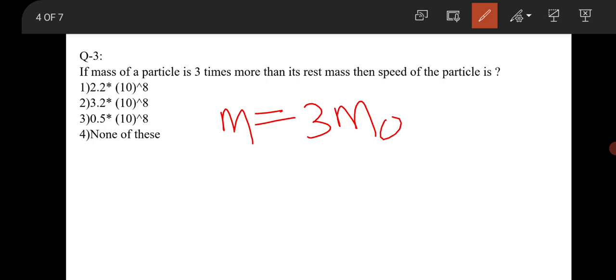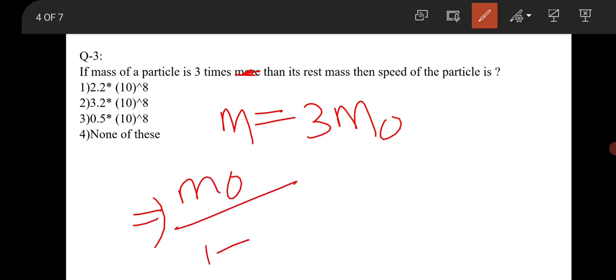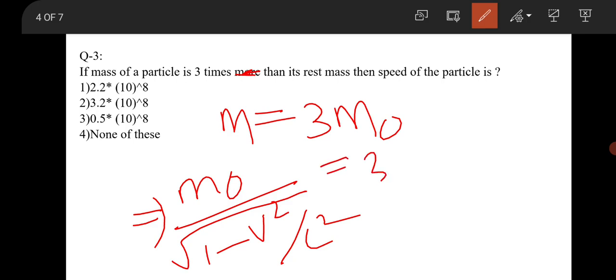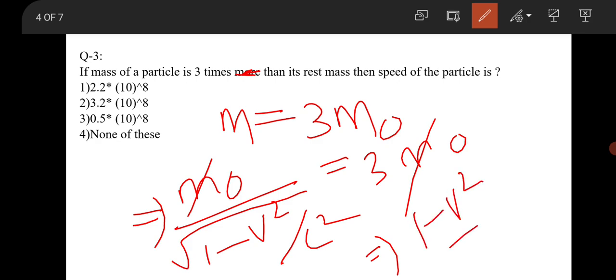Not more, it's just 3 times the rest mass. Then we can replace m by m naught divided by the square root of (1 minus v squared by c squared), and it will be 3 m naught. So m naught cancels, then 1 minus v squared by c squared is equal to 1 by 9.